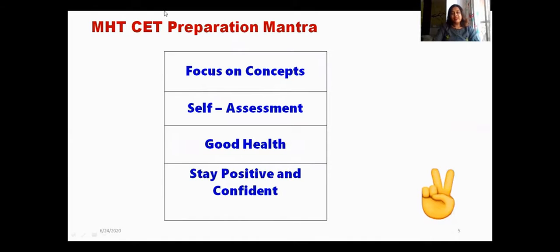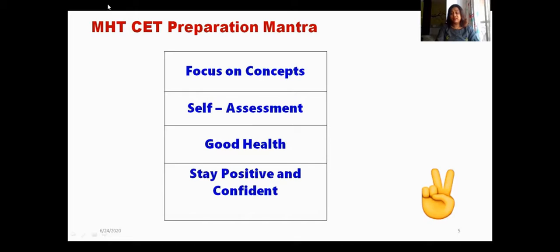Now, to prepare for the MHCET exam, there is one specific mantra. What is the first thing you should concentrate on? You should focus on concepts. If your basics or fundamental concepts of physics, chemistry, and maths are very strong, you can easily score good marks in the MHCET exam. So you should always focus on the basics or the concepts of the subject.